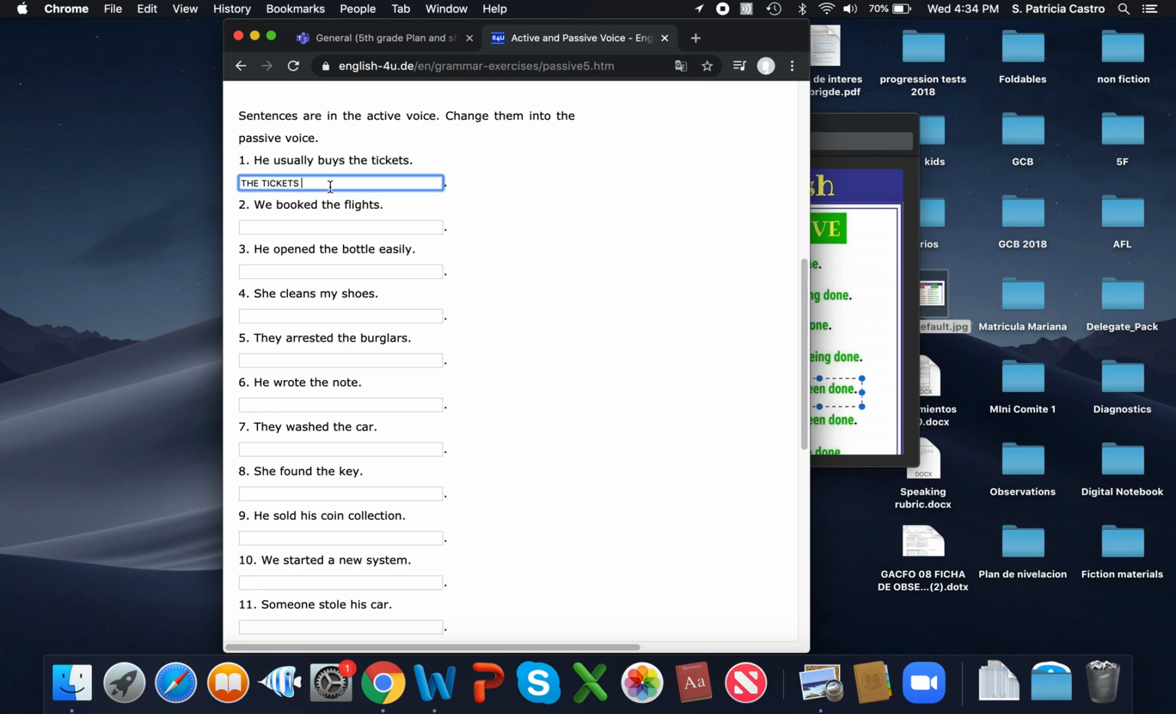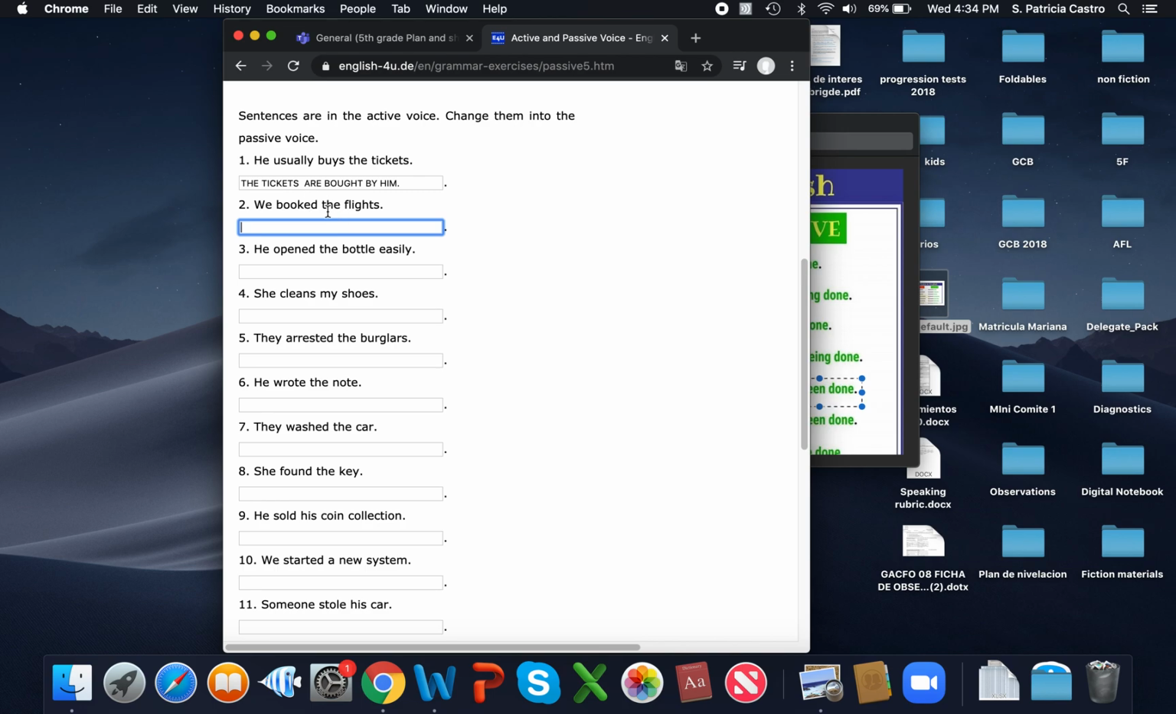So we need verb to be. In the present, if we're talking about tickets, is it going to be the tickets is or the tickets are? Are is correct. And what's the past participle of the verb buy? Bought, by him. You can also add the usually. Tickets are usually bought by him, but just with this is correct, okay?